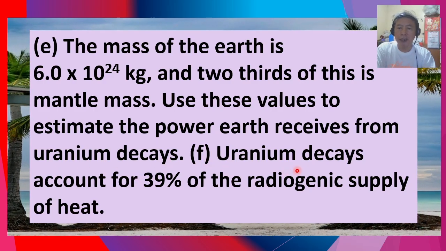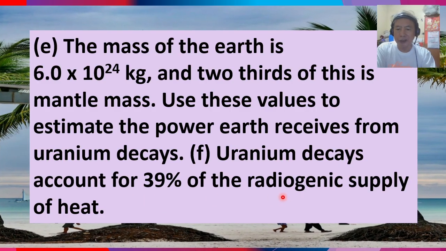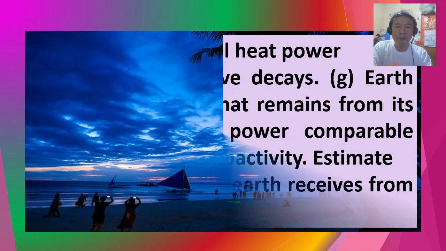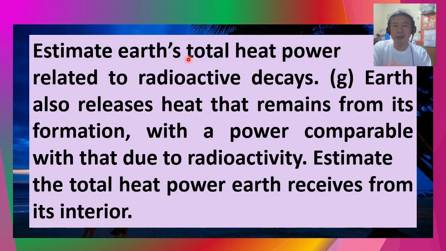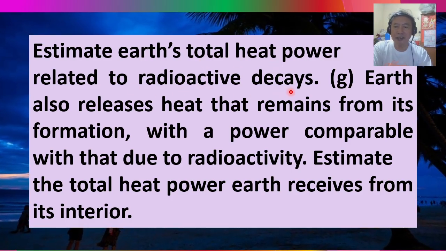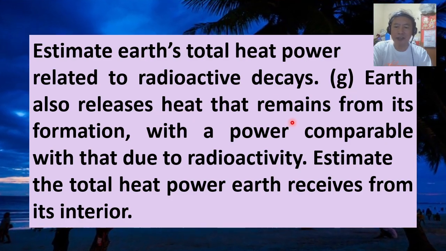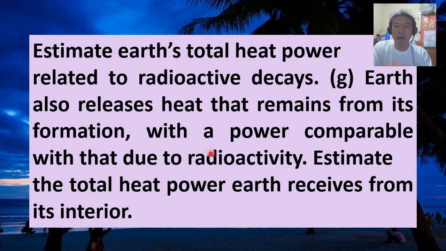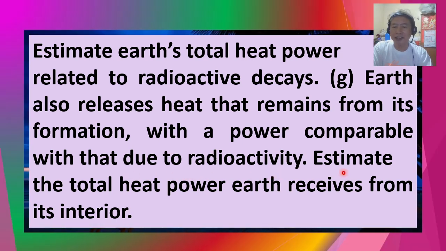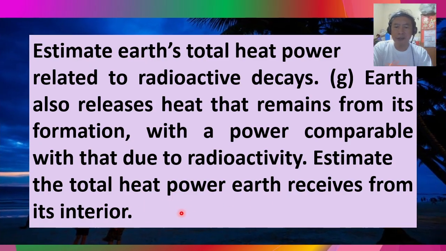Letter F. Uranium decays account for 39% of the radiogenic supply of heat. Estimate the Earth's total heat power related to radioactive decays. And letter G. Earth also releases heat that remains from its formation with a power comparable with that due to radioactivity. Estimate the total heat power Earth receives from its interior.